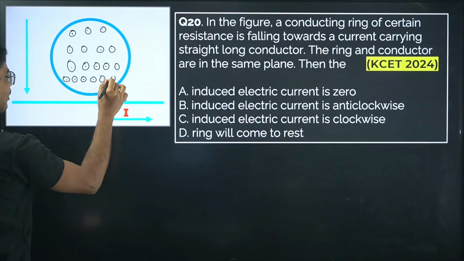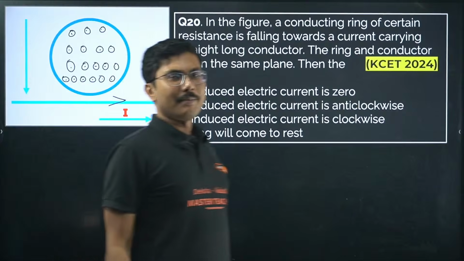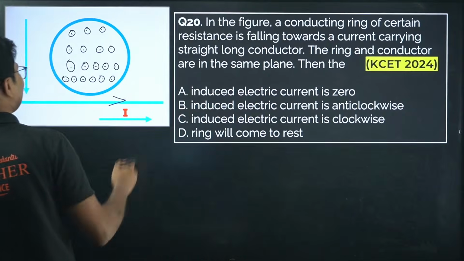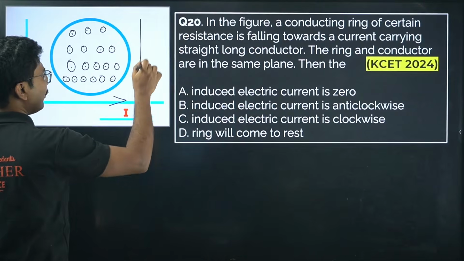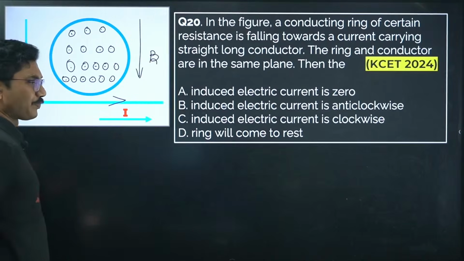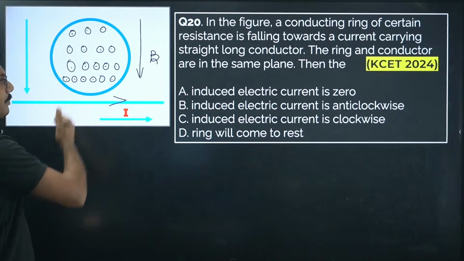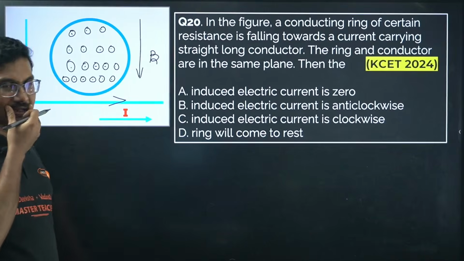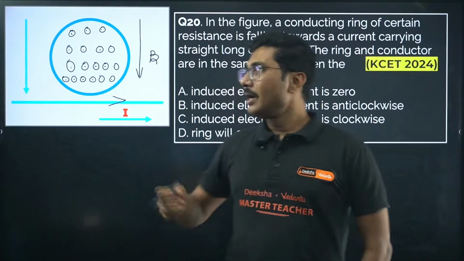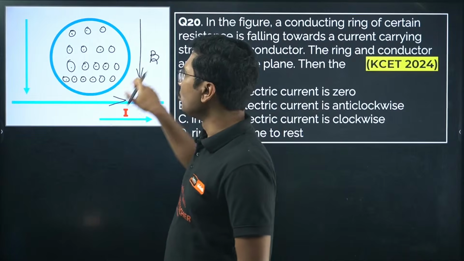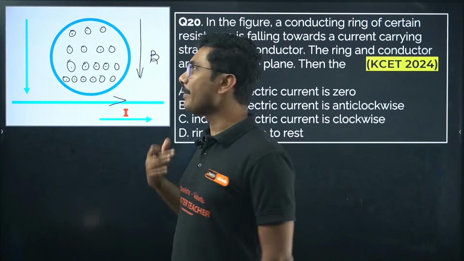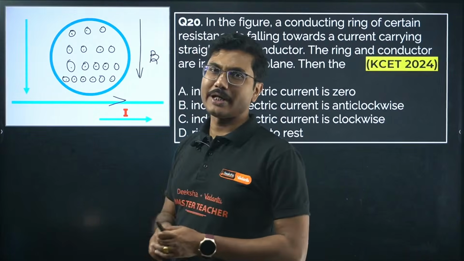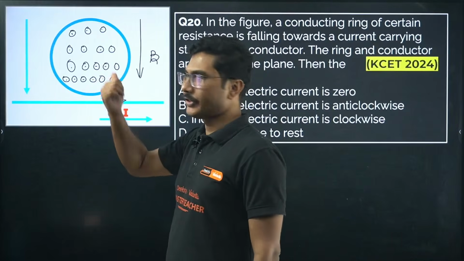Magnetic field will be out of the page. And as it is coming towards the wire, the magnetic field value increases in this direction. Okay, magnetic field is out of the page and it is increasing. So increasing means the induced current in this loop will try to reduce the magnetic field by producing a magnetic field in the opposite direction.